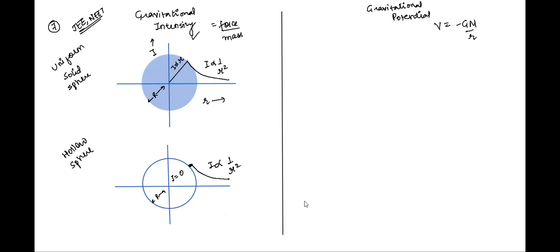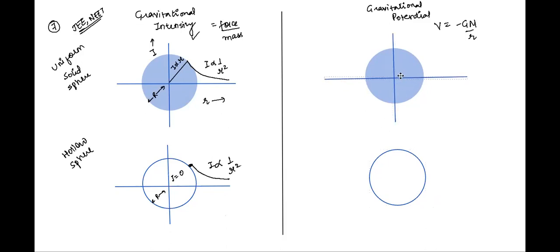Let's keep this solid sphere here, then the hollow spherical shell. Then we will have their horizontal and vertical axis given in this pattern.